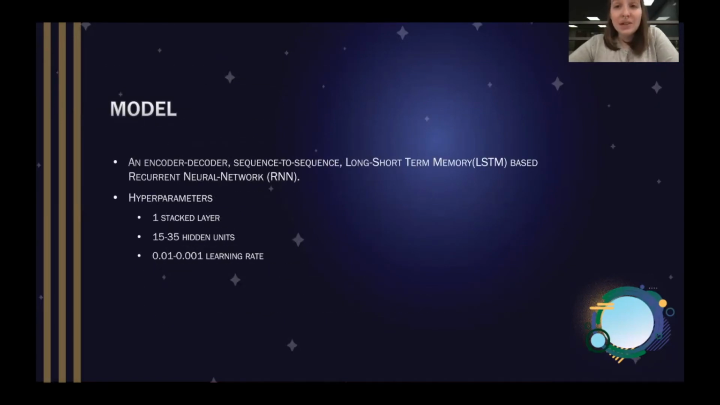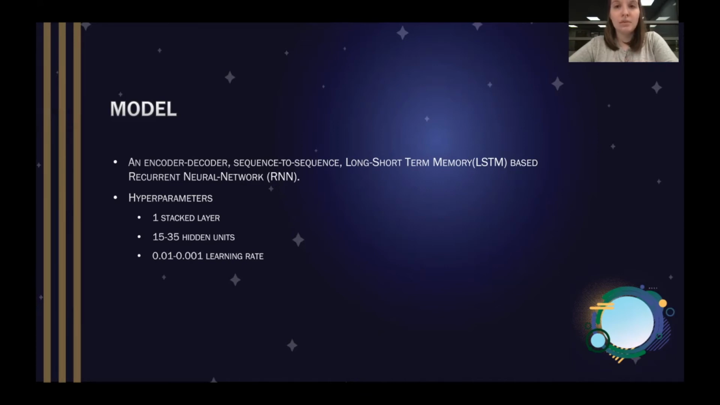Our model is an encoder-decoder sequence-to-sequence long short-term memory, or LSTM, based on a recurrent neural network. The hyperparameters we used include one stacked layer, 15 to 35 hidden layers, and a learning rate of 0.01 to 0.001. These hyperparameters gave us the best estimates for our LSTM model to closely and accurately predict the response time of the department signaled.